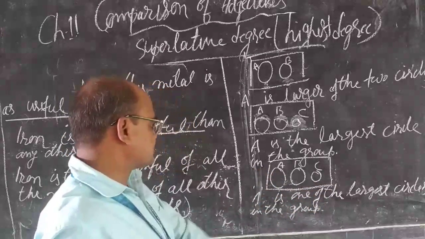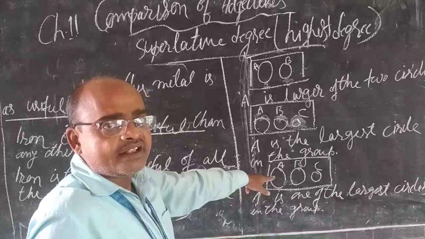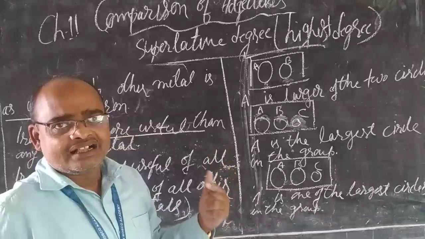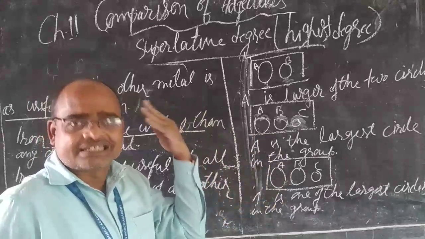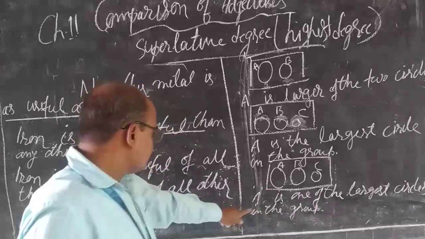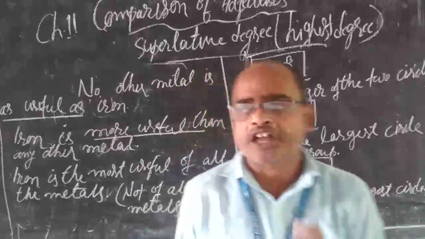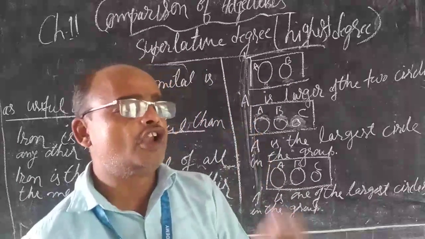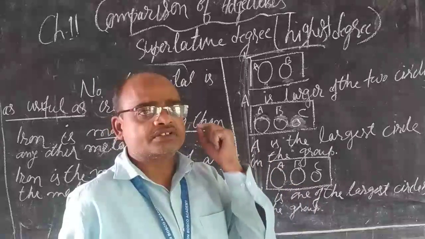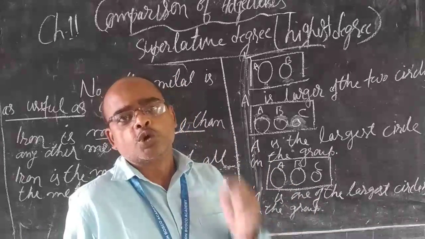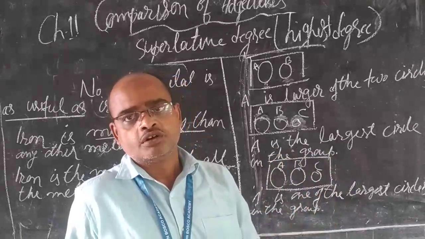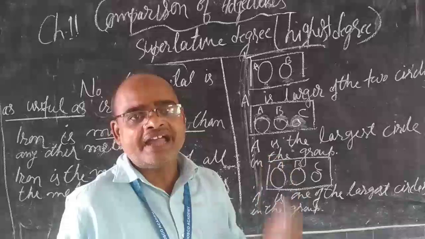A is not the largest circle, because there is another circle that is as large as A. In this case you have to use the phrase "one of", and after "one of" we always use the plural form: one of my friends, one of my enemies, one of my classes, one of my teachers.